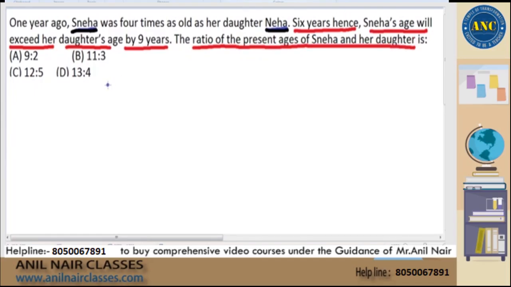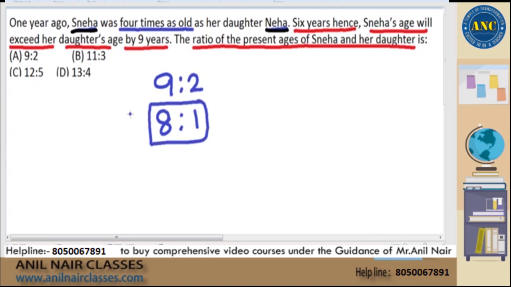Now see here. If I go by answer option, the first option is 9:2. This is the present. 1 year ago it will be 8 and 1. 1 year ago Sneha was 4 times as old as her daughter Neha. They are not 4 times of each other. Ruled out.